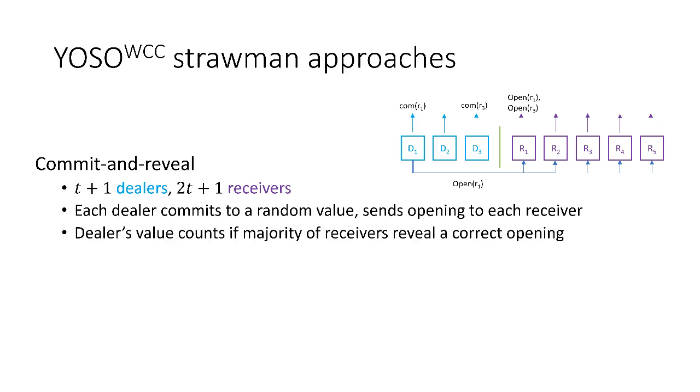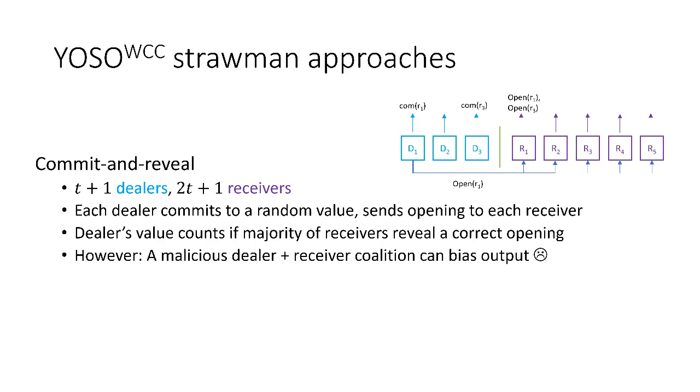Okay, so let's say that we want to count the dealer's value only if the majority of the receivers reveal a correct opening. And let's say that the final result of the computation is the XOR of all the valid dealers' values. Unfortunately, the problem here is that a malicious dealer in coalition with a malicious receiver can actually bias the output.